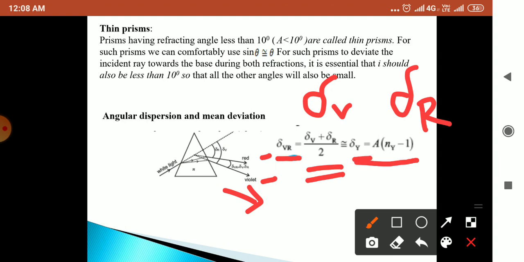So Y is yellow color, which is the mean color, or center color, and which is equal to A into (Ny minus 1). As we know, for different colors the refractive index is also different. So Ny is the refractive index of yellow color, which is at the center of those 7 colors.